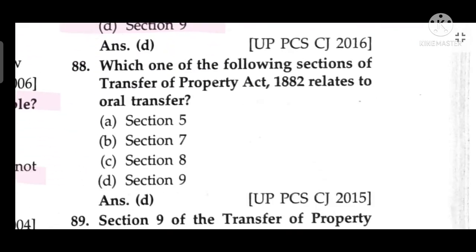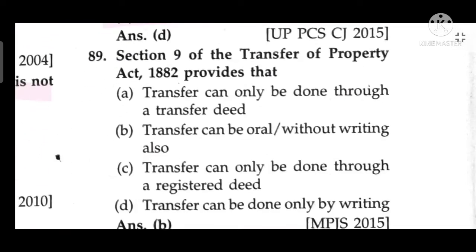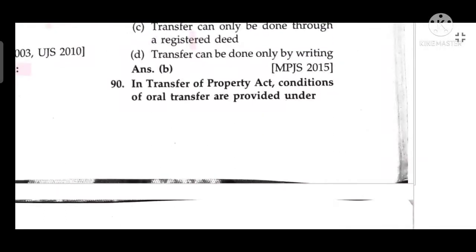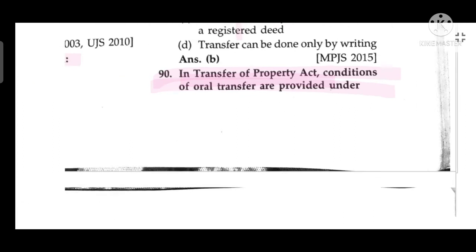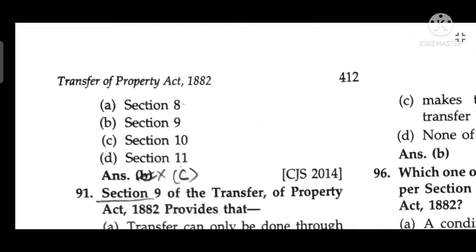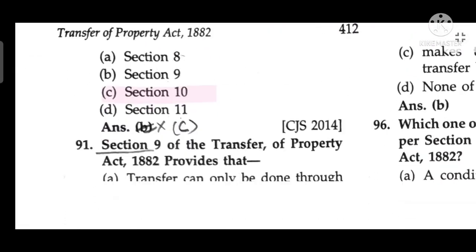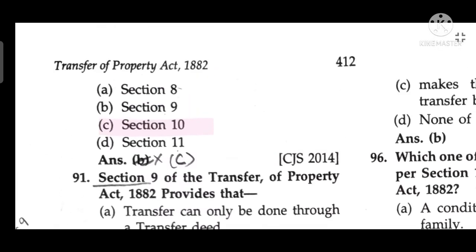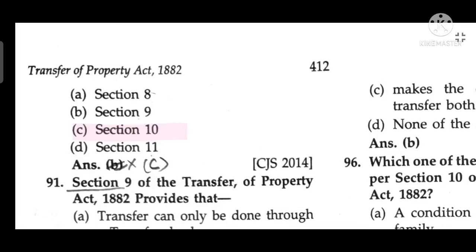Section 9. Which one of the following sections of the Transfer of Property Act relates to oral transfer? Section 9. Section 9 of the TP Act provides that transfer can be oral without writing also. In the Transfer of Property Act, conditions of oral transfer are provided under Section 9.